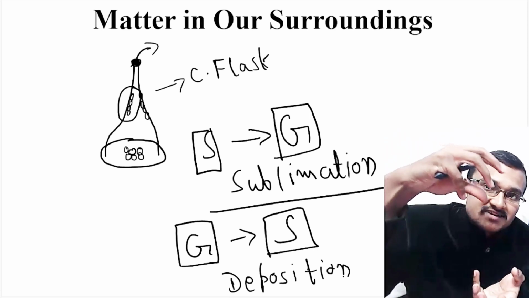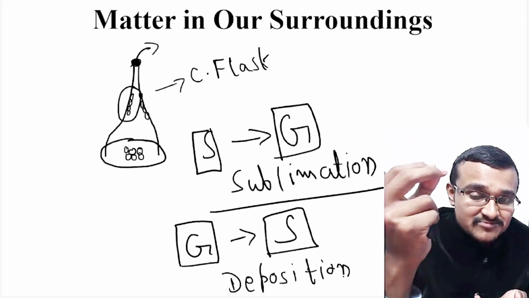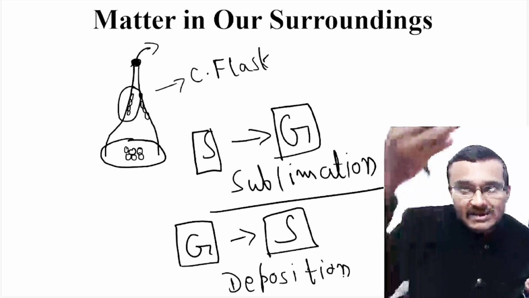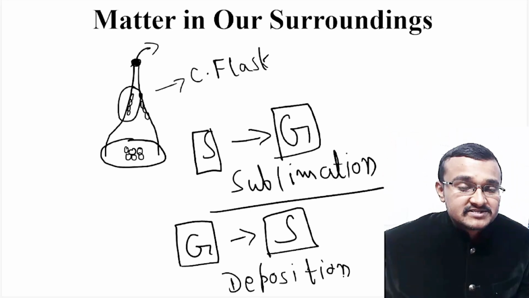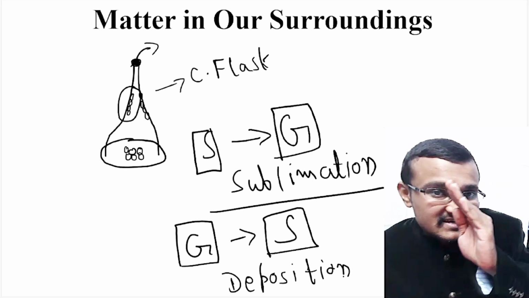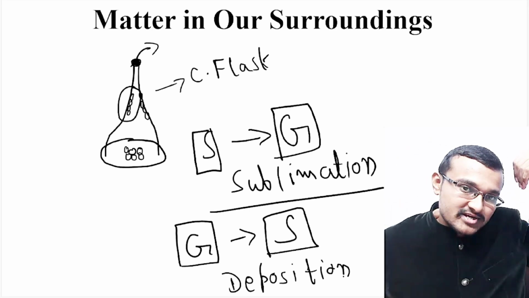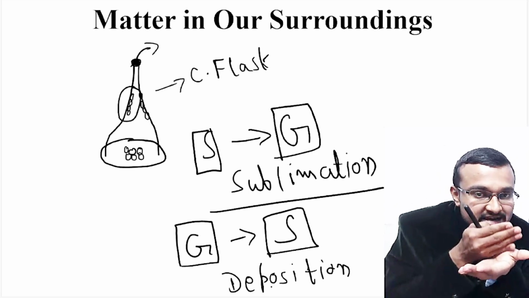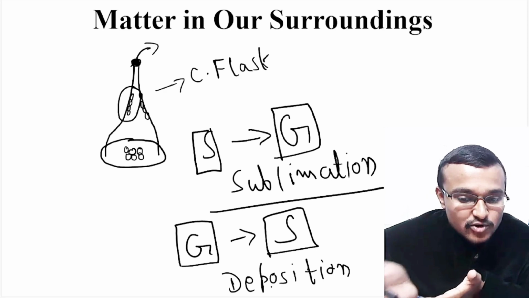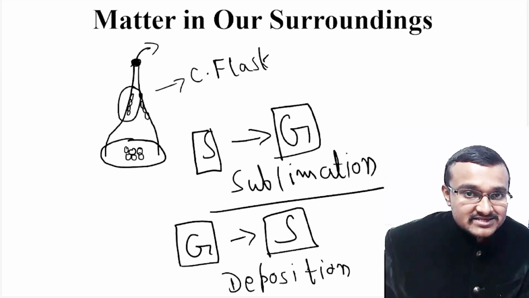Because of that increased pressure inside the conical flask, all these gaseous particles will be converted back to solid, and you can see a clear deposition on the conical flask surface. Because here gas is converting into solid and depositing on the conical flask surface, it is known as deposition. So conversion of gas directly into solid is known as deposition. Conversion of solid to gas is known as sublimation.